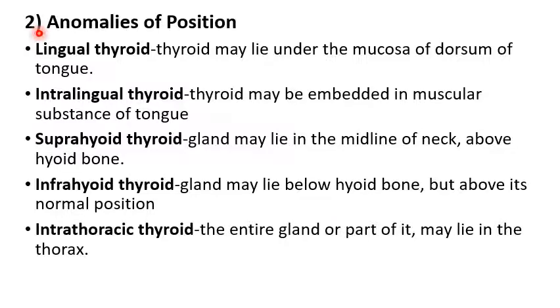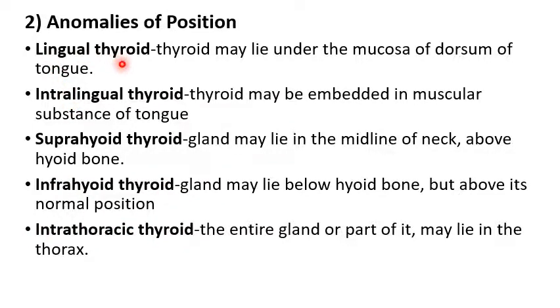Now, the second anomaly, anomalies of position. The thyroglossal duct may arrest at any point. According to this arrest of the thyroglossal duct, there are different types of thyroid position: lingual thyroid, intralingual thyroid, suprahyoid thyroid, infrahyoid thyroid, and intrathoracic thyroid.